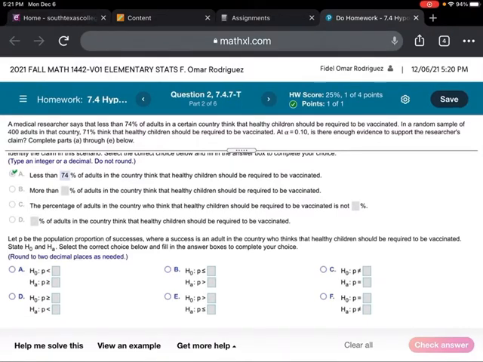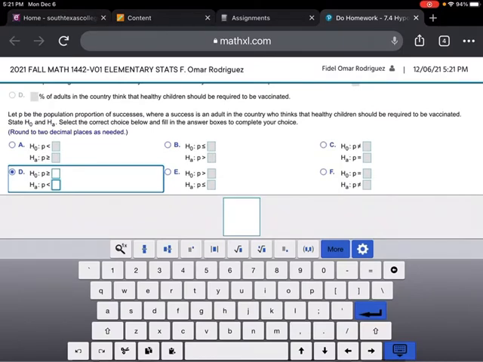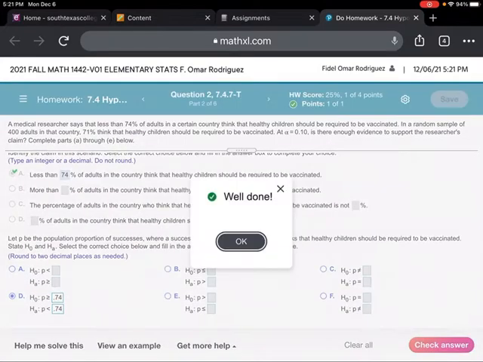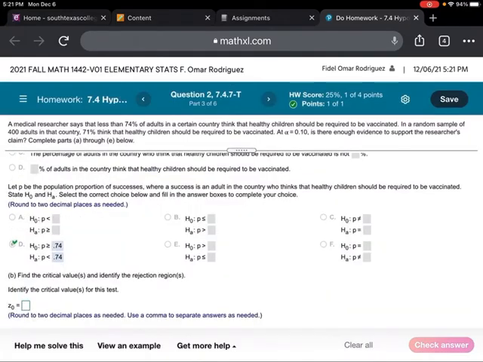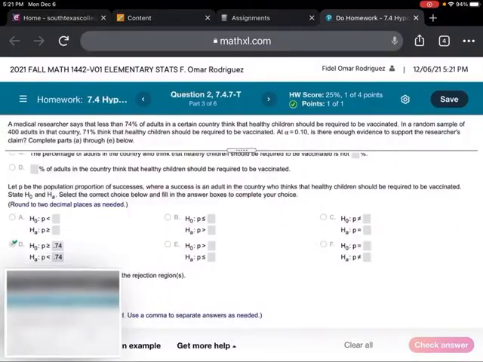So let's go through our choices right over here. We want the Ha to be less than 0.74 and the H0 to be bigger than or equal to 0.74. So it looks like these are going to be my choices, with 0.74 on both of them, because the H0 is bigger than or equal to, and the Ha is less than. Let's check our answers, and okay, we got that part done.